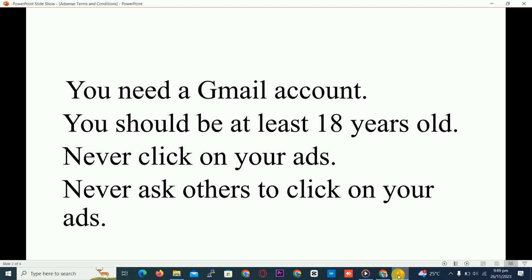We also have non-intentional clicks, where the person doesn't know what to do and clicks, and Google will say it's not intentional. But when you let someone click it, Google will know this one is an intentional click. So Google can terminate the ads from your site. So never ask someone to click the ads on your site.